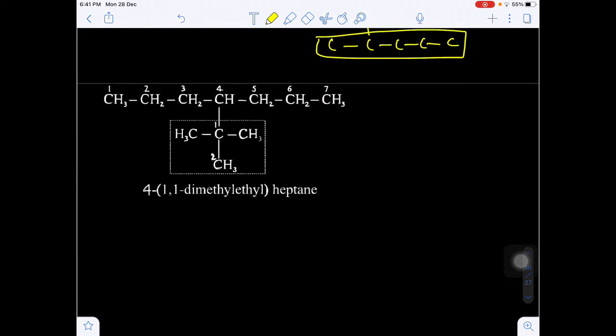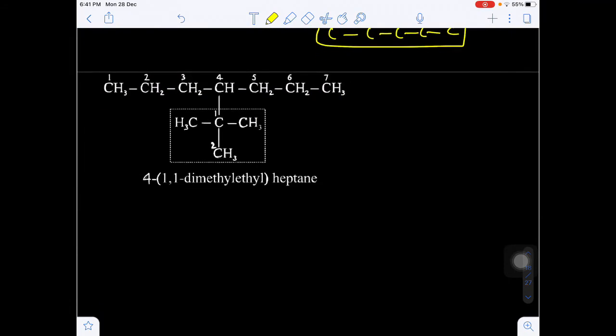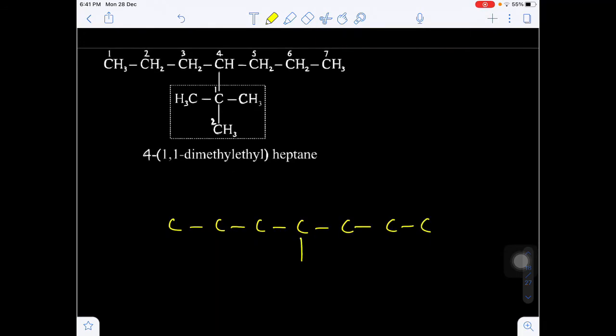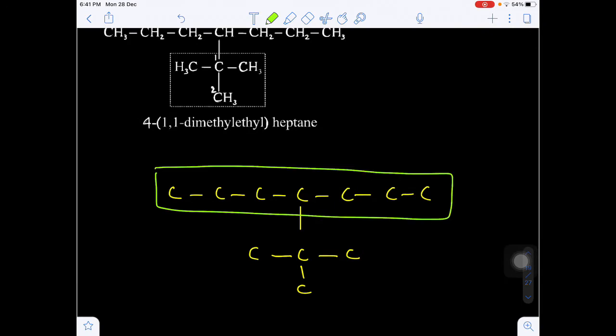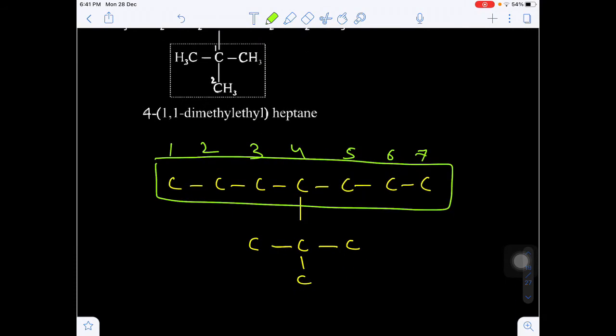Okay, in that case, how to name the complex substituent? Let's suppose we have a total of how many carbons? 7 carbons: 1, 2, 3, 4, 5, 6, 7. Now on the fourth carbon, either from left to right or right to left, again there are 4 carbons. Yes or no? Now what is the parent chain here? Obviously 7 carbons. Numbering can be either left to right or right to left. No need to bother about this, because on the fourth carbon only the substitution is present.